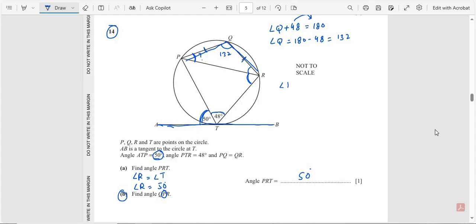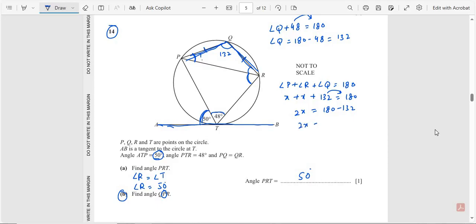So angle P plus angle R plus angle Q is equal to 180. Let us say that angle P is equal to x, and angle R is also equal to x, because this line and this line are equal to each other, plus angle Q that is equal to 132, equals 180. Shift to this side: x plus x, that is 2x, is equal to 180 minus 132.